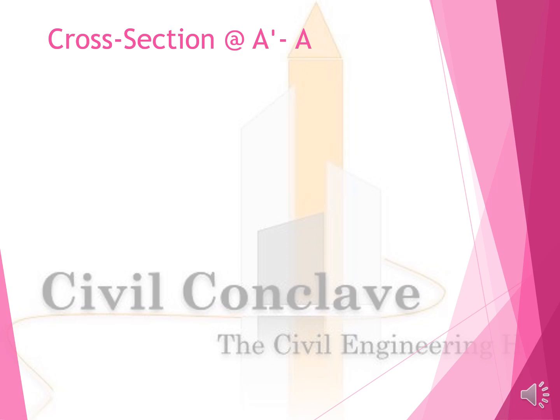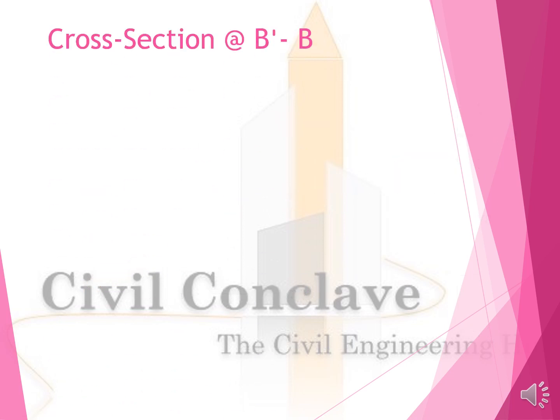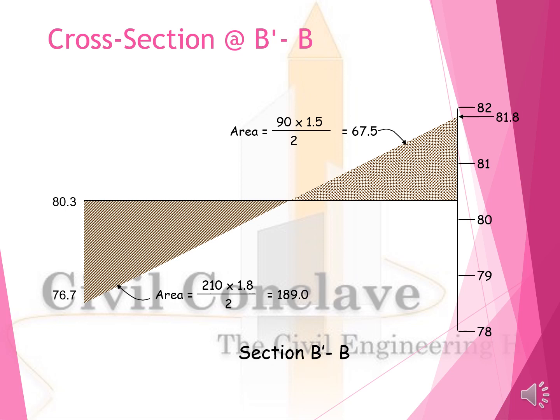Cross section at A dash A. Here area is equal to 107 into 10 divided by 53.5. This is the cross section. Here the area will be 193, into 1.8, that is the height derived, is equal to 173.7. Cross section B dash B. See, area is equal to 90 into 1.5 divided by 2 is equal to 67.5. Area here will be 210 into 1.8 divided by 2 is equal to 189.